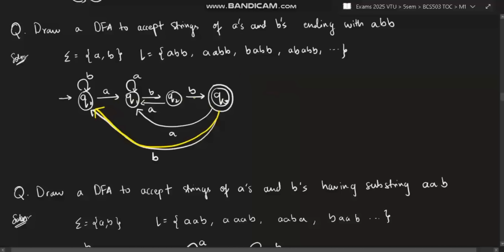Why? Because I cannot take it anywhere in the middle. If I take it anywhere in the middle, this A will be skipped. If I take it here, it will be double B. If I take it here, it will be 3B. So I have to take it from here only, so that after all the B's which I want, I can end with ABB. So the criteria will be satisfied.